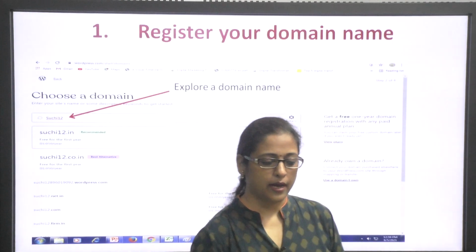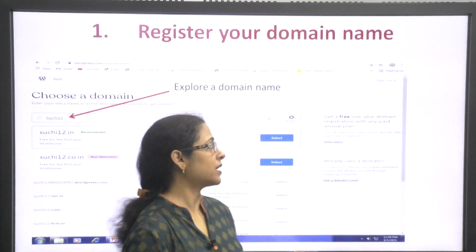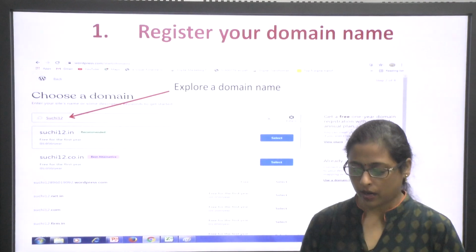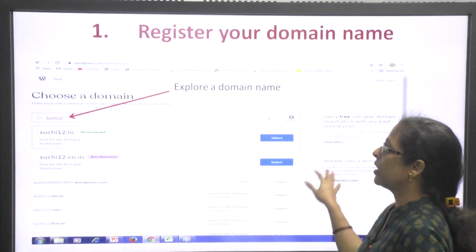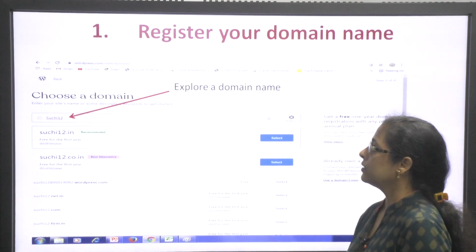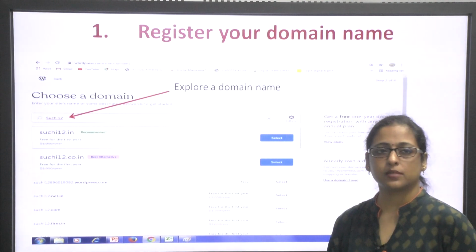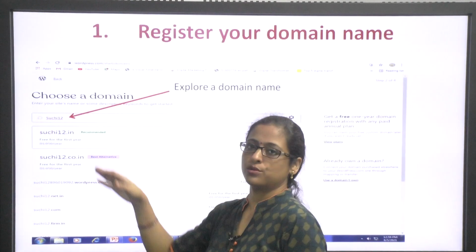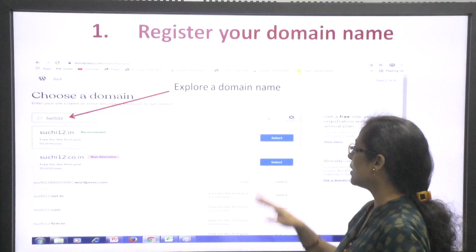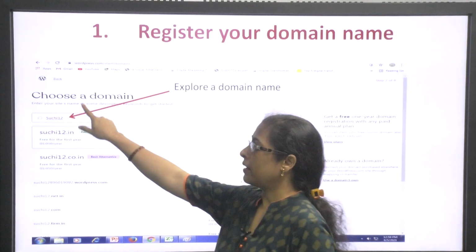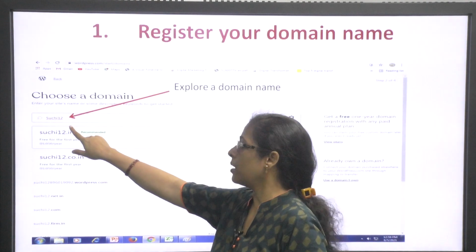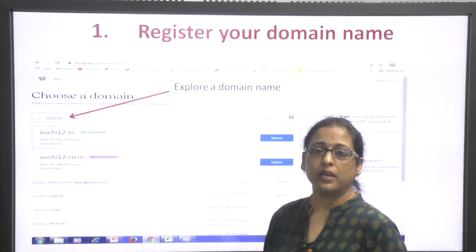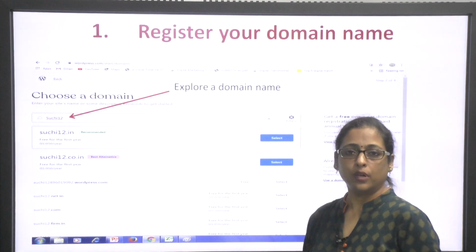You will be registered, and once you have registered, the second page that comes up will be somewhat like this, where you will have to register your domain name. Now over here you can see that I wanted to create a page for myself, and I wanted a domain with the name, let's say, Suchi12. As soon as I entered the domain name, I was asked to choose a domain name, and as soon as I entered Suchi12, various available domain names came up.